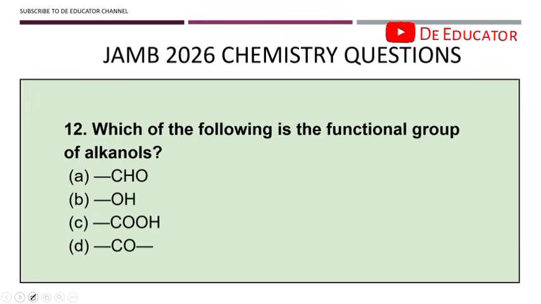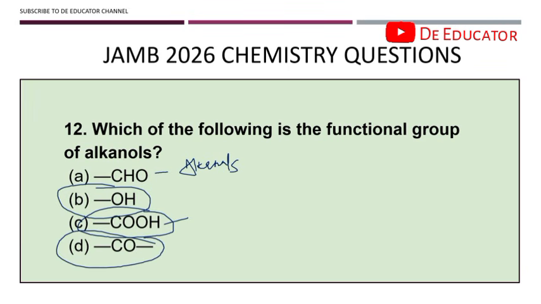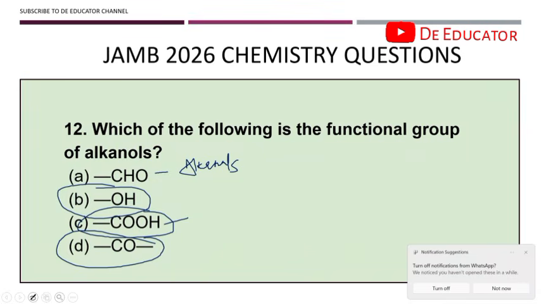Number 12, which of the following is the functional group of alkanols? Alkanols, they are alcohols, okay, and they contain hydroxyl group, so it is OH. This represents alkanals. This represents carboxylic acids, and this represents alkanones, also known as ketone. So this is ketone, option D. Option C, carboxylic acid. Option B, alkanols, and option A, alkanals. All right, so let's move to the next question.